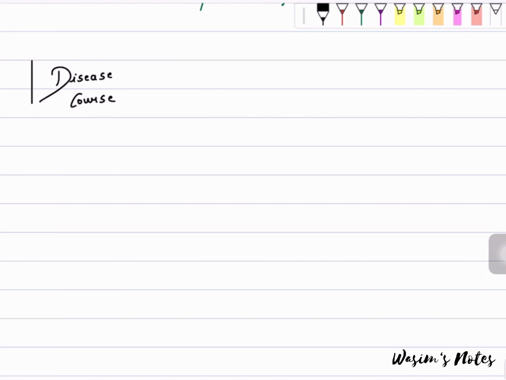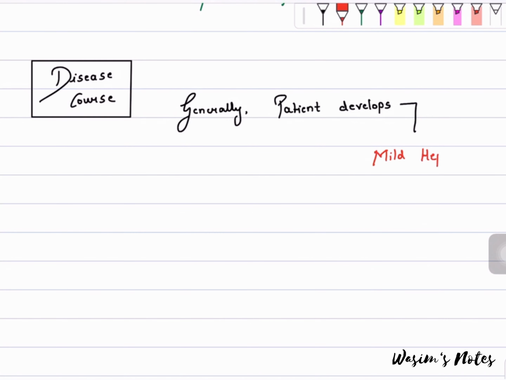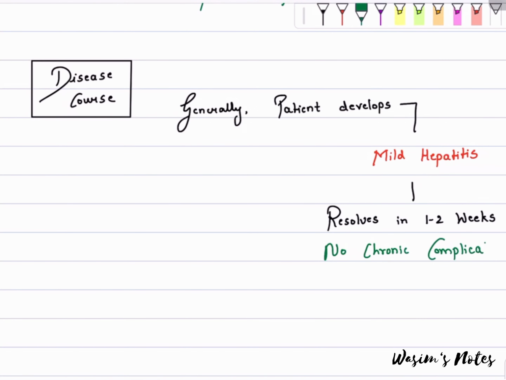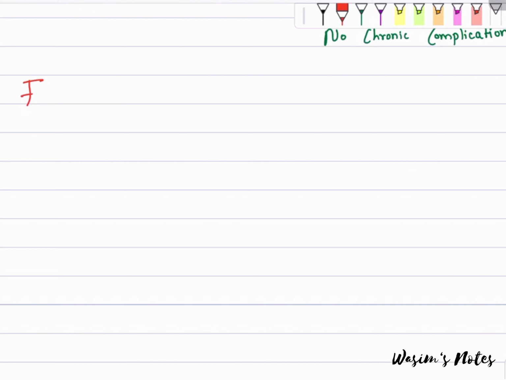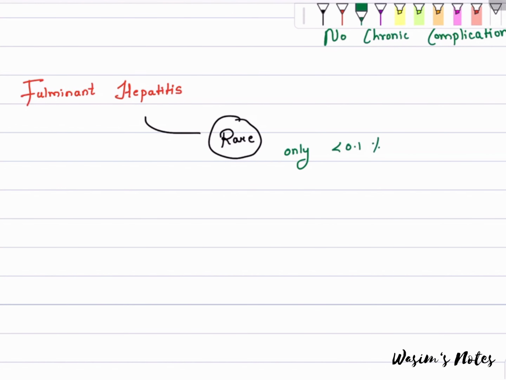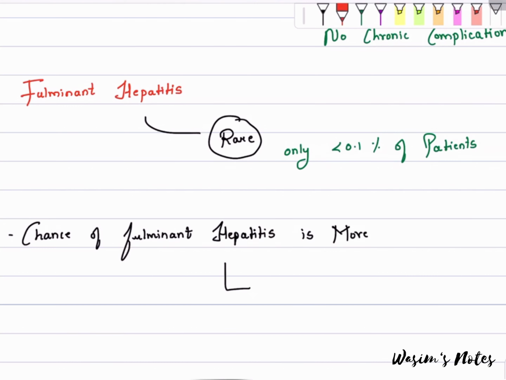Disease course. Generally, patients develop mild hepatitis, which resolves in 1 to 2 weeks. There is no chronic complication. Fulminant hepatitis is rare, which is seen in less than 0.1% of patients. Chances of fulminant hepatitis are more in hepatitis B and hepatitis C infection.